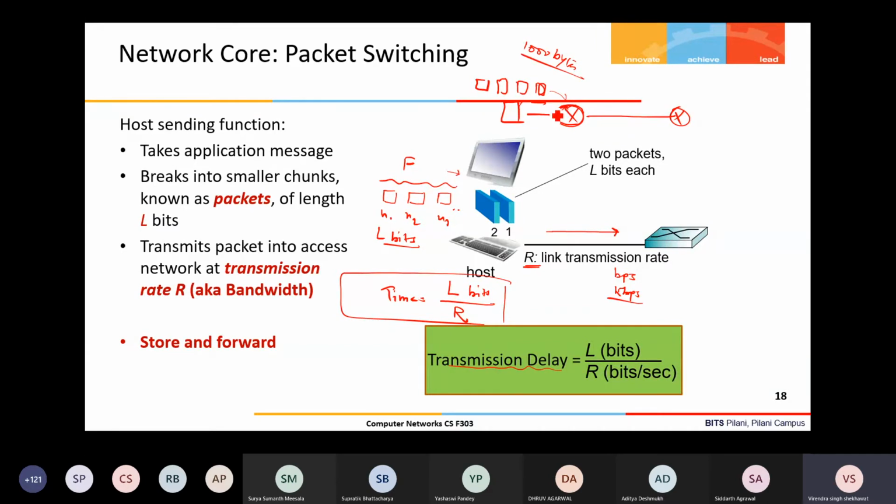It is not like some of the bits of that packet are arriving here and some bits are already being transmitted. No, first the entire packet has to be received and stored at the node, and then the transmission of that packet will start. That's why we call such devices store and forward devices. So internet routers basically follow the store and forward concept.